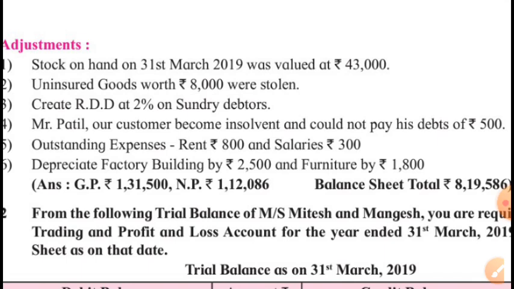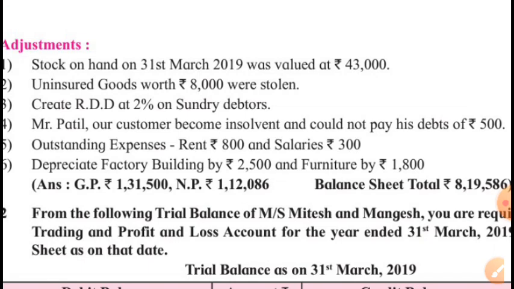And also uninsured goods. First effect, trading account credit side, outward movement of goods. Goods are going out of the business. And second, it's total loss for the business, rupees 8000. So losses are debited to profit and loss account.